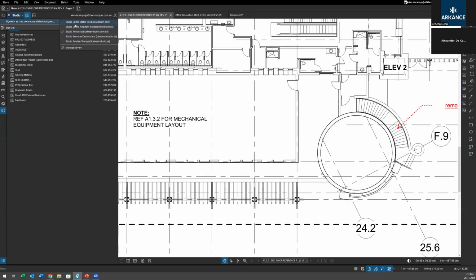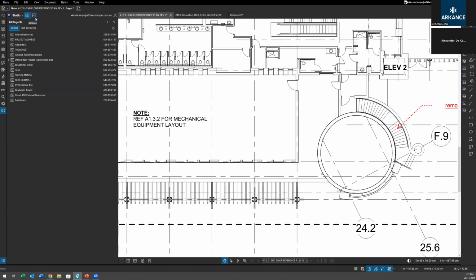The other ones, you can use them multiple at once in a sense. So if you want to work with someone in the US, you can actually switch to the US studio server just by clicking on it. You just create another login, but it's the same username, it's the same everything. So it's not a big deal, but you can work off any studio session server.